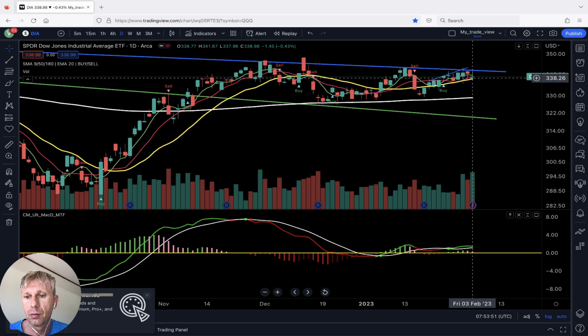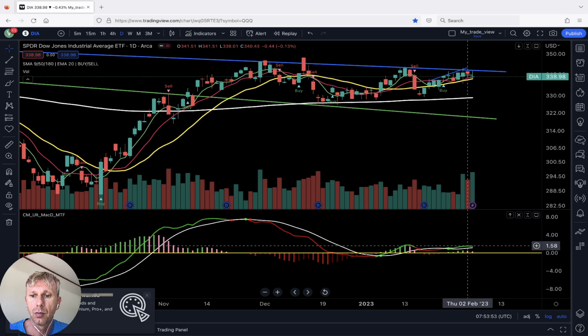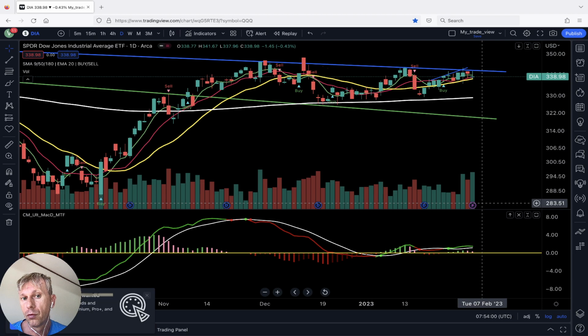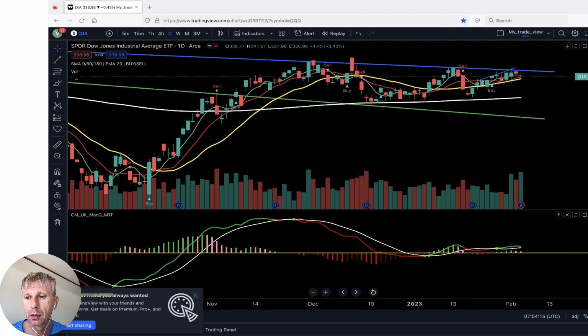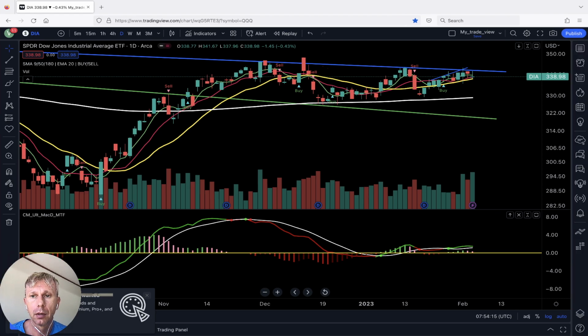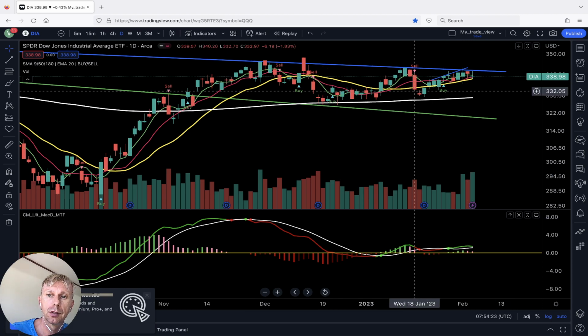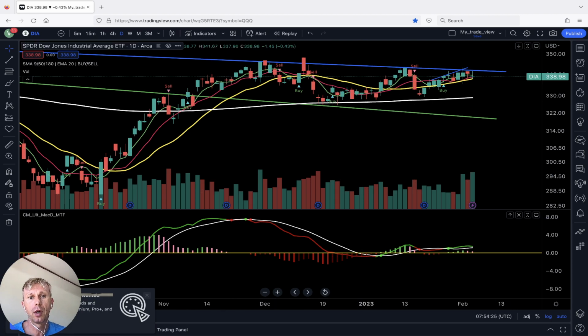Daily Dow Jones. MACD still green, still above the yellow line, above the white line. Still bullish trend on MACD. Volume is very strong. Indecision mode bar on the daily time frame also. It's interesting. That's what we have, right? Daily bullish and weekly bullish. Still bullish, no changes. Let's move to IWM.